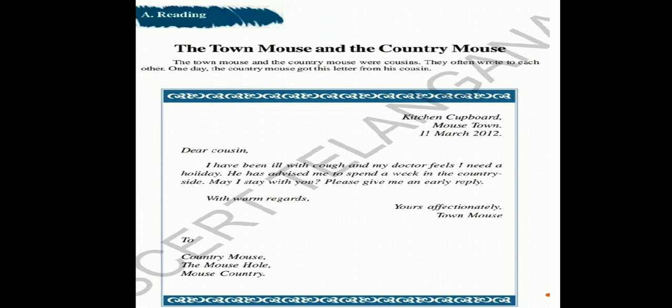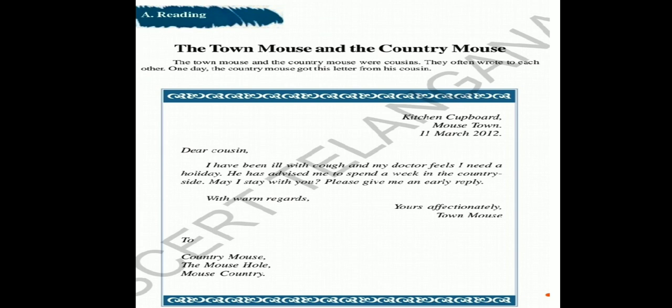Informal letters can be written to our family members, relatives, neighbors, uncle, aunt, father, mother, brother, sister, and near and dear ones. Personal letters are written to our family members, neighbors, uncle, aunt, mother, father, brother, sister. So this type of letter we can call a personal letter or otherwise an informal letter.